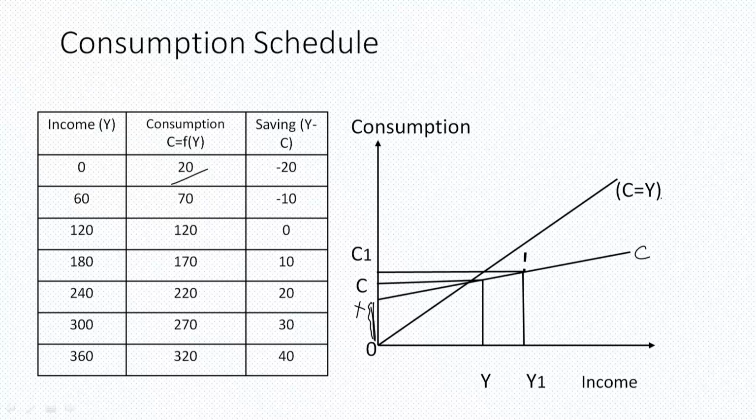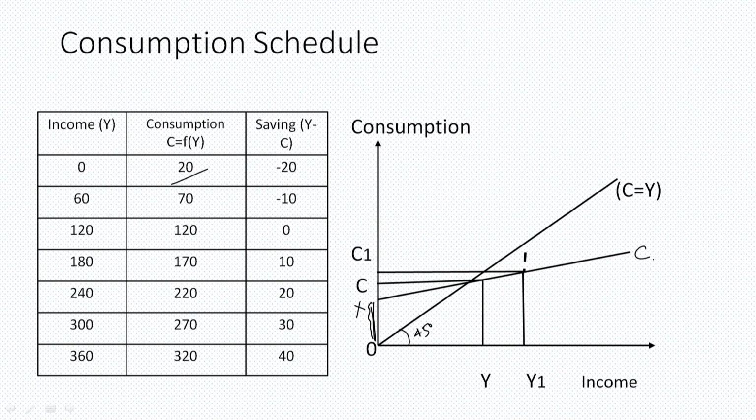This C is equal to Y. This is at 45-degree line. This line basically says that a linear relationship exists between consumption and income. This means level of consumption at various level of income is same. That means amount by which income is changing, the same amount is leading to change in consumption. If a 10% rise in income is there, the consumption is also rising by 10%.